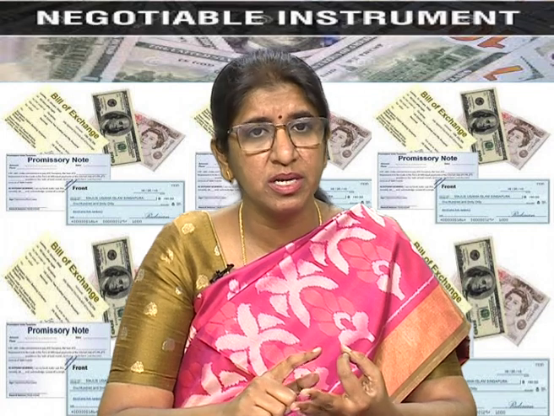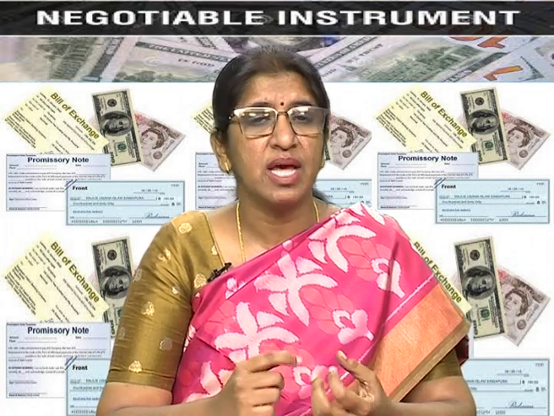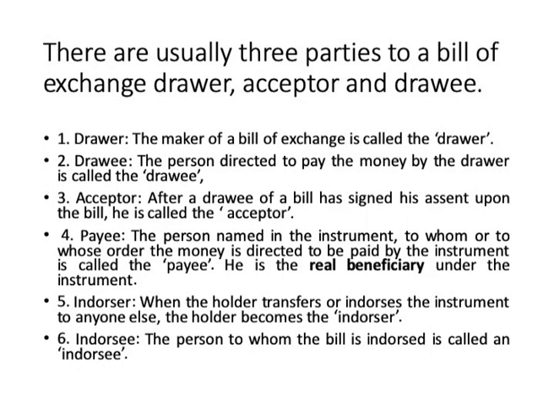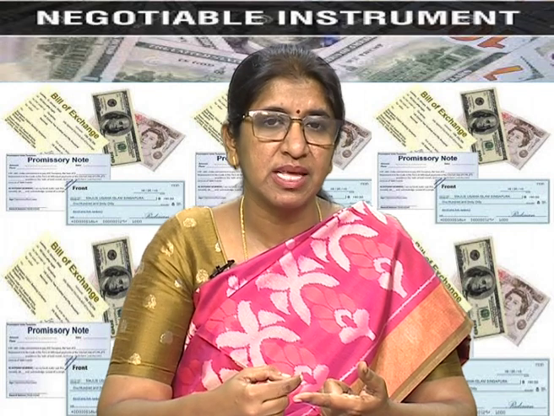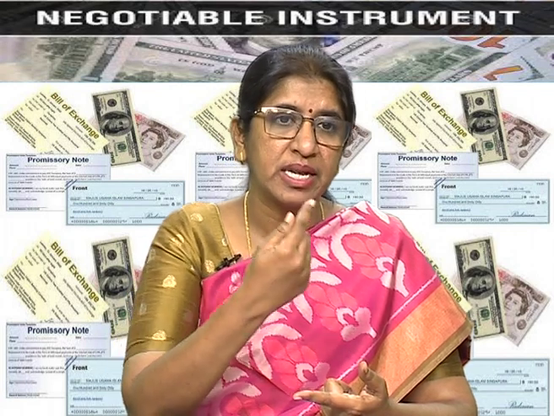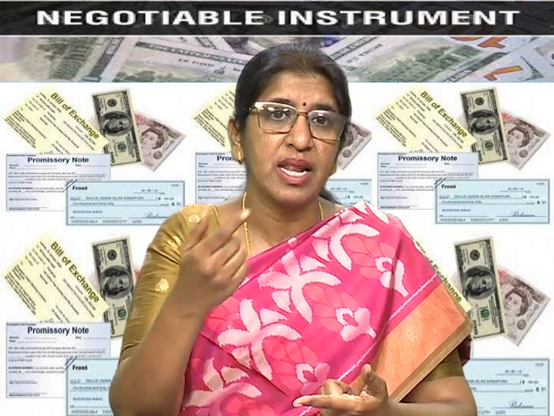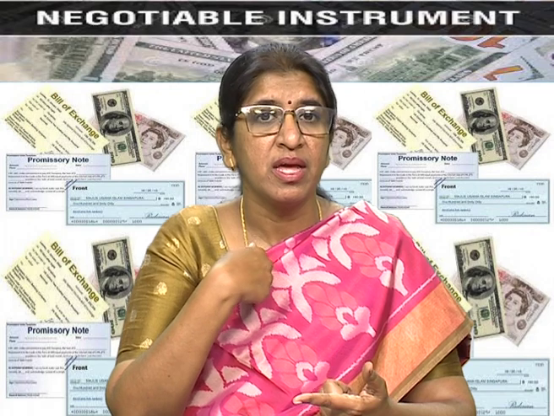Apart from these three important parties to a bill of exchange, you also have a payee, an endorser and an endorsee. So, who is a payee? The person named in the instrument to whom, or to whose order, the money is directed to be paid by the instrument is called the payee. He is the real beneficiary under the instrument. So, in this example, if I am directing A to pay money to Z, then I am the drawer, A is the drawee and Z is the payee. So, I am instructing A to pay money to Z. So, Z is the payee.